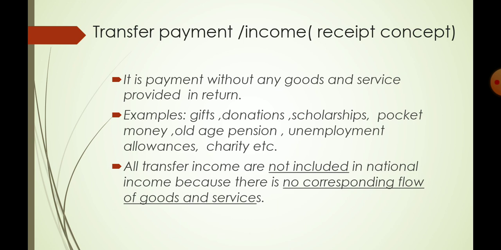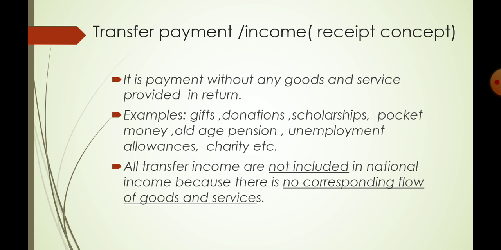Its example is a very genuine type of monetary receipt. Like, as a student, your father gives you pocket money. This pocket money is an example of transfer payment. You are not contributing to family income, you are not rendering your service. Your father is giving whatever money to expend on you, and that is considered transfer income.